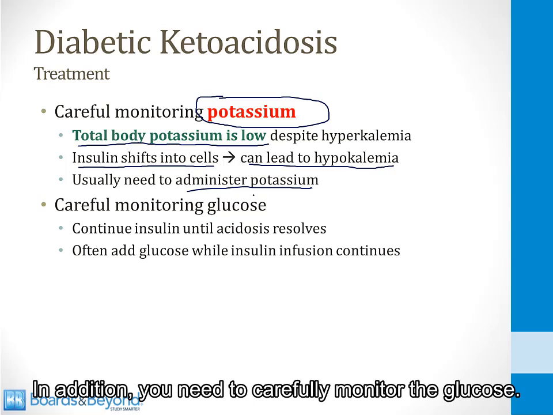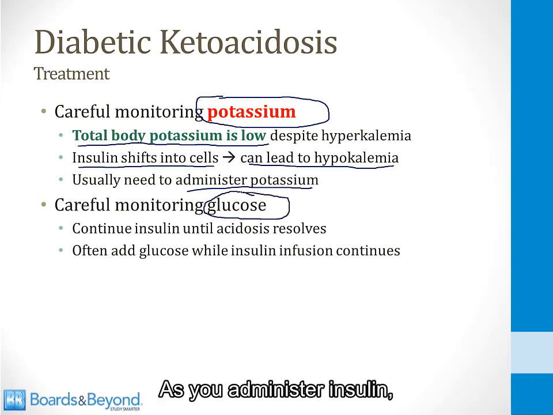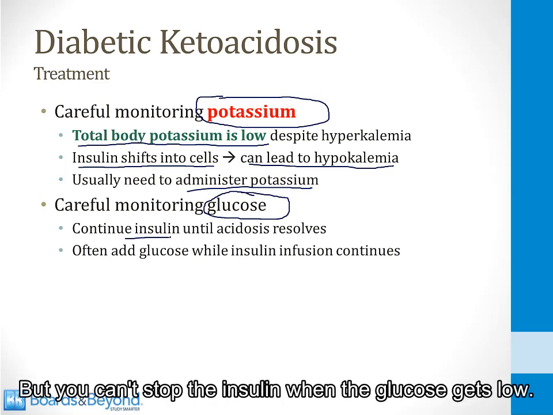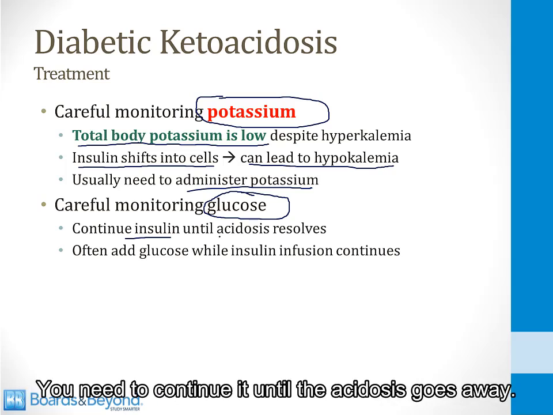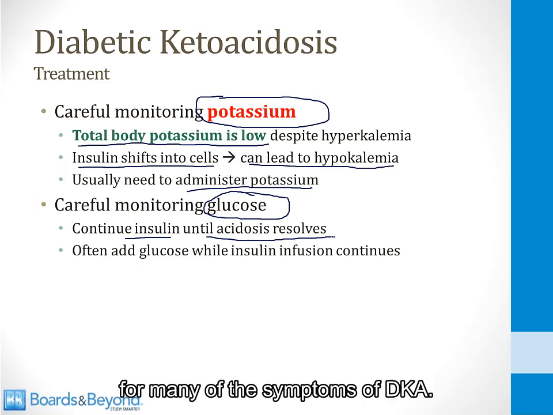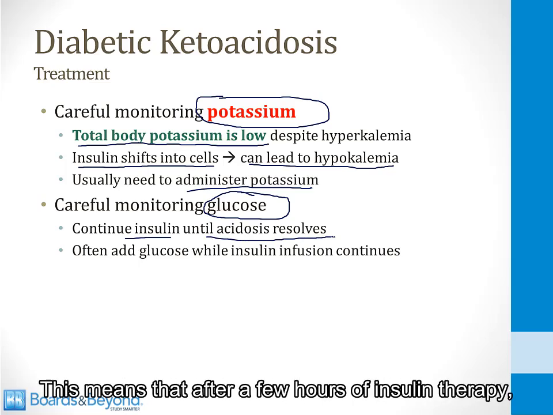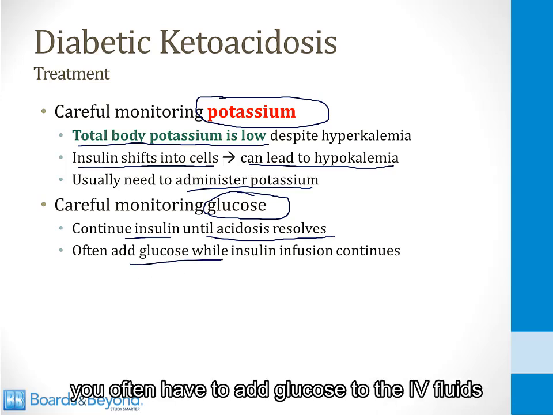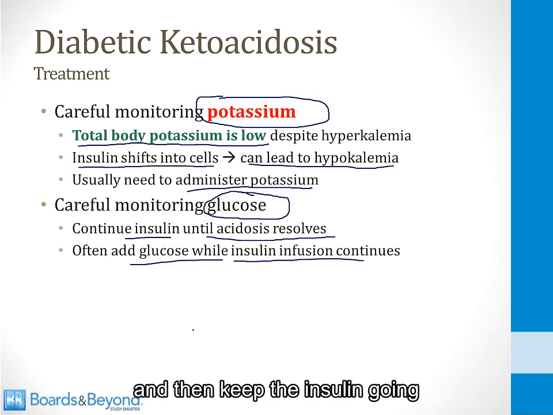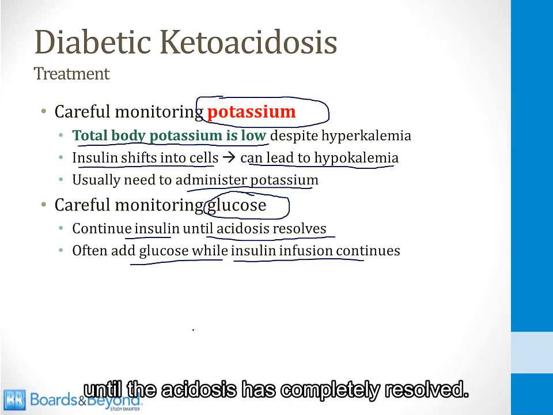In addition, you need to carefully monitor the glucose. As you administer insulin, the glucose level will begin to fall, but you can't stop the insulin when the glucose gets low. You need to continue it until the acidosis goes away. Remember, the acidosis is responsible for many of the symptoms of DKA. This means that after a few hours of insulin therapy, you often have to add glucose to the IV fluids while the insulin infusion continues, and then keep the insulin going until the acidosis has completely resolved.